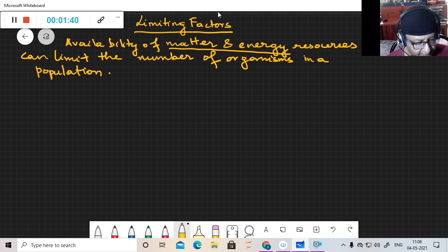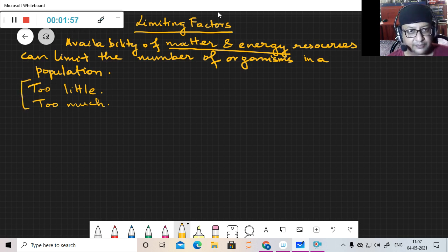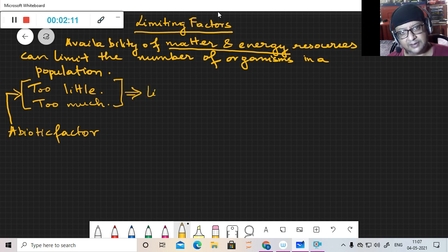On this basis one can say that too little or too much of a particular component of an abiotic factor, too much or too little, they limit the population.